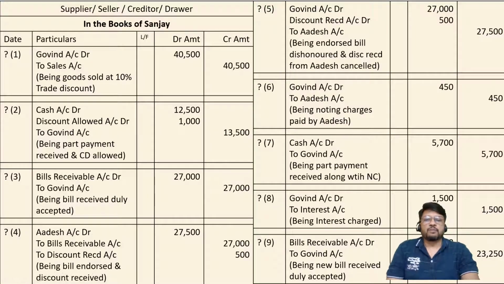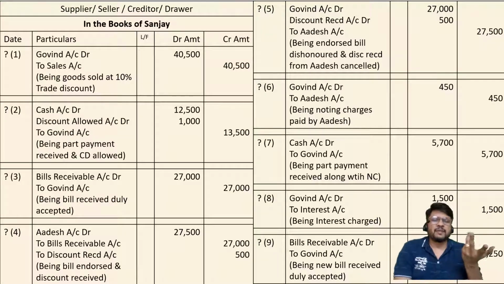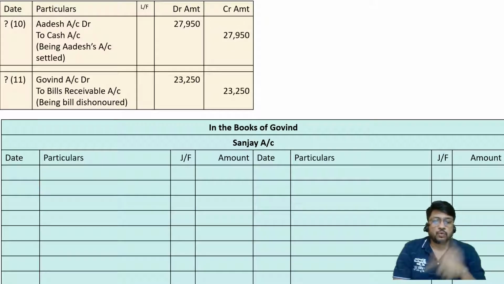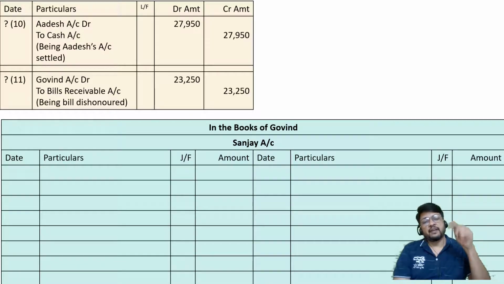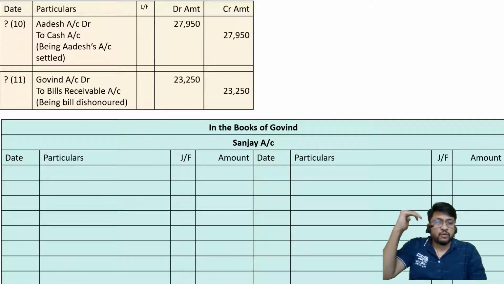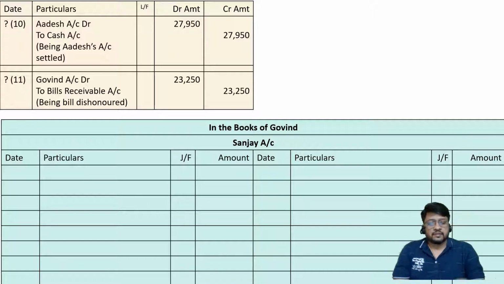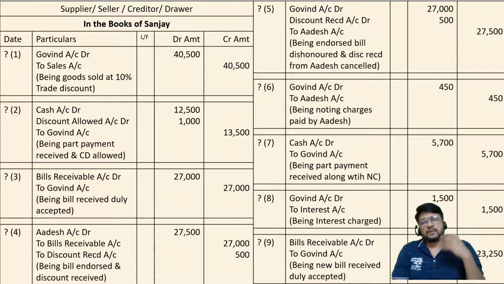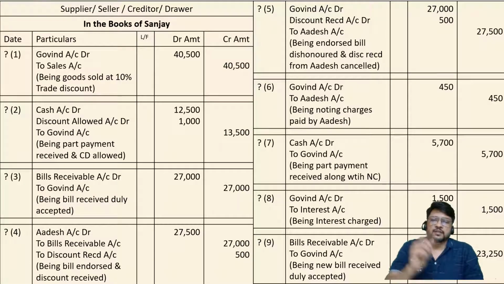But now the most important thing is all these journal entries. There is a chance that at the last moment a student may say, sir, now it is easy, we already have the journal entries, let us make the posting. It's not possible. These entries are in the books of Sanjay, and we are interested in preparing the ledger account in the books of Govind. That means we should first think about what must be the entry in the books of Govind. First you will have to reconstruct the journal entry in the books of Govind in your mind. It is not written anywhere. These entries are in the books of Sanjay. So first we'll have to mentally imagine the entries in the books of Govind, and then we'll have to post them. So let us consider the first entry.